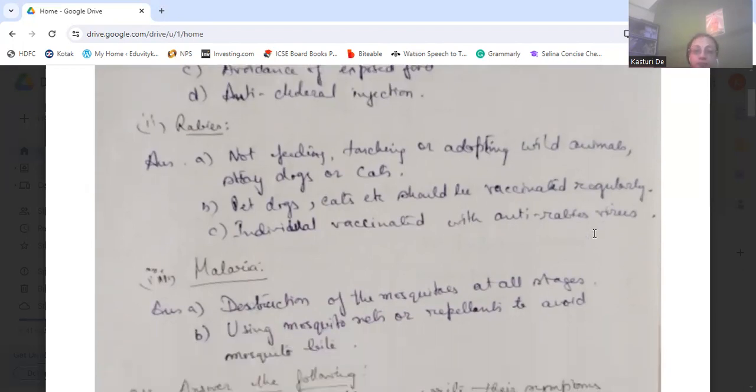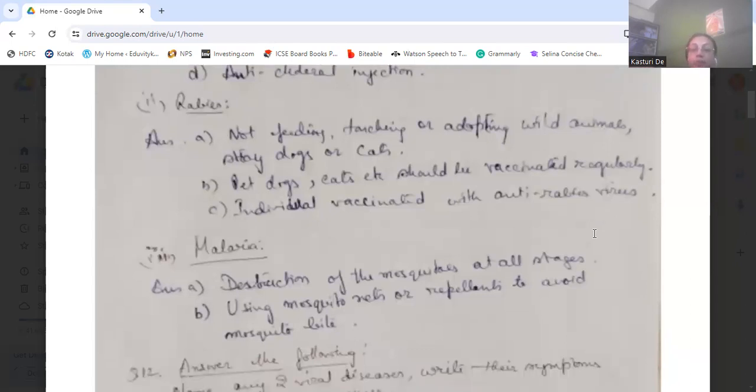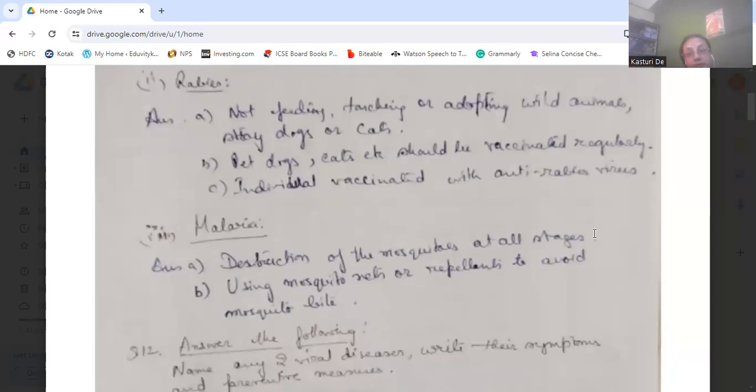Then malaria. The preventive measure for malaria is destruction of the mosquitoes at all stages, from the egg to larva, and the adult also, so that they do not bite and the spread of malaria is restricted. Then using mosquito nets or repellents to avoid mosquito bites.